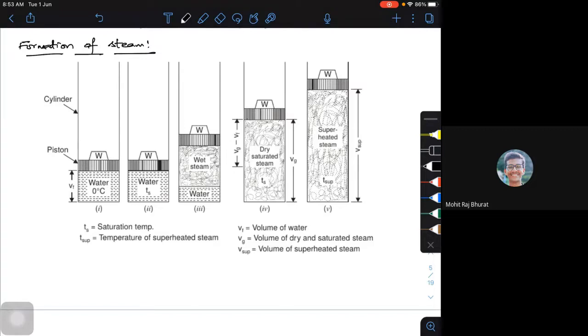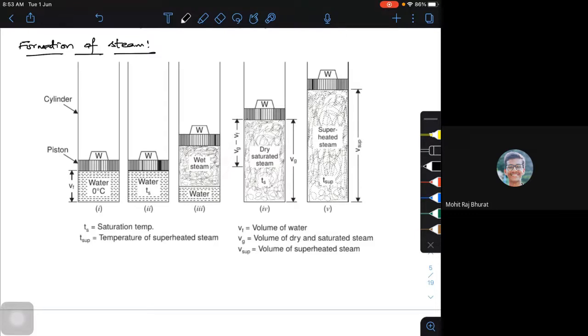I'm going to increase the temperature of water from 0 degrees Celsius to the saturation temperature. The saturation temperature depends on the pressure I consider, whether atmospheric pressure, or 1 bar, 2 bar, or 3 bar. So the saturation temperature corresponds to the saturation pressure.